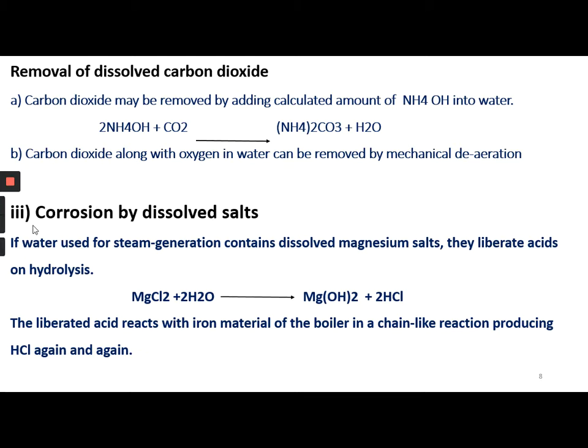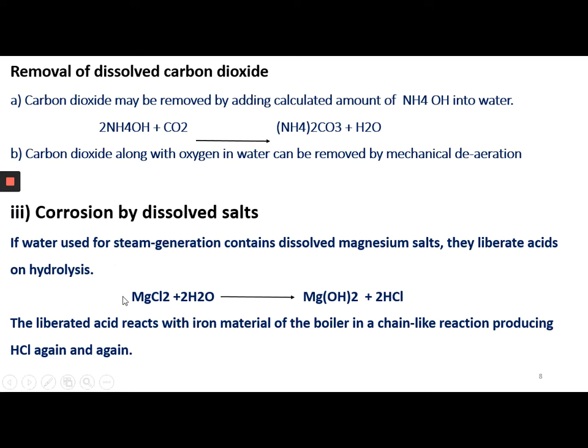Okay. Next, we come to the corrosion by dissolved salts. The first two types of corrosion are caused by dissolved oxygen and dissolved carbon dioxide. The third type of corrosion happens due to the presence of dissolved salts in the boiler feed water. Especially salts like magnesium and calcium salts are capable of producing boiler corrosion.